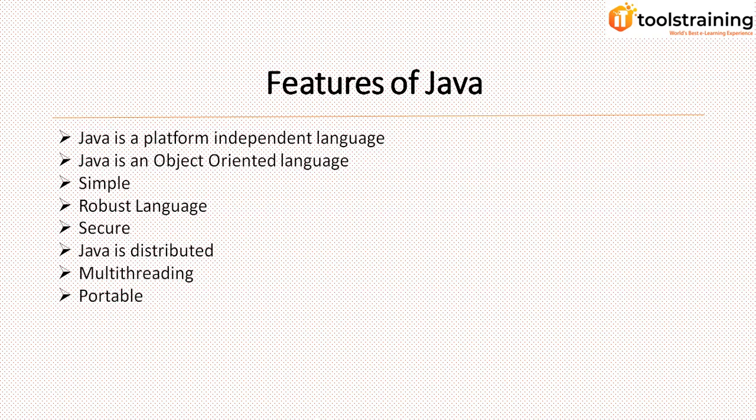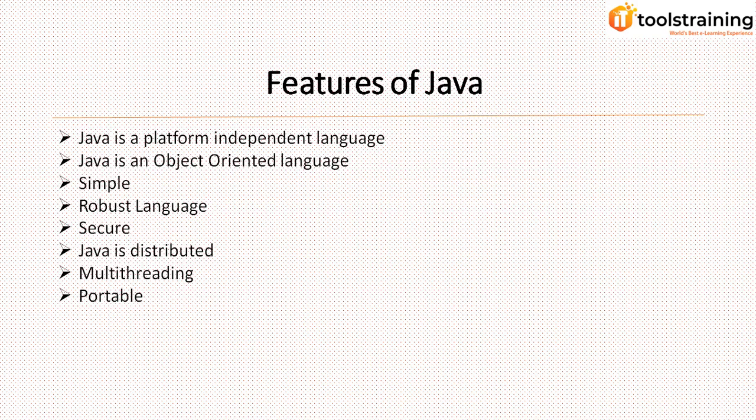One point you have to remember here is that Java source code is platform independent, but the software is not. JDK, JRE and JVM are not platform independent. These are platform dependent. You have to download the compatible software for that particular operating system.